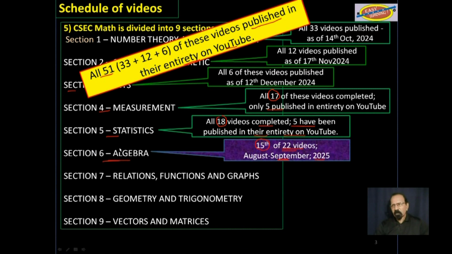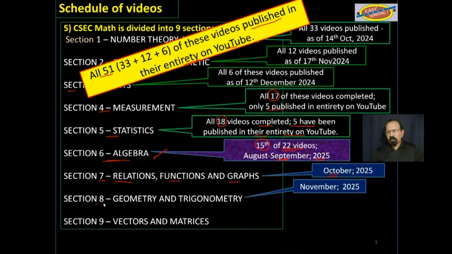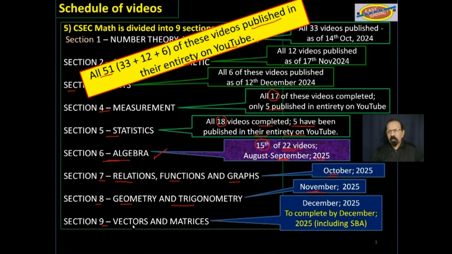finish this section. After that, section 7, relations, functions, and graphs, by October 2025, to be followed by section 8, geometry and trigonometry, in November. And finally, section 9, vectors and matrices, to be completed by the end of December of this year, 2025.